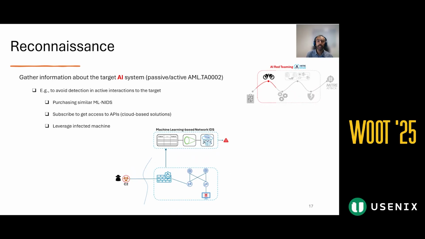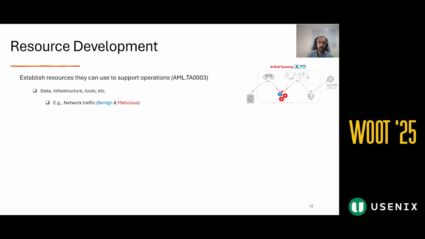In the reconnaissance stage, the goal is to gather information about the targeted AI system, such as training data, model architecture, or features. This can be passive, by using open source intelligence like scientific papers about the target AI system and organization documentation, or it can be active, which requires interaction with the target.